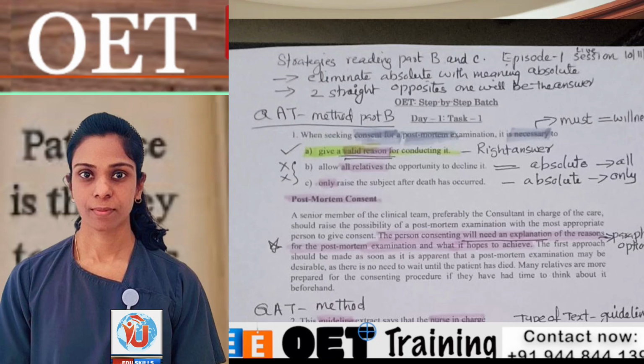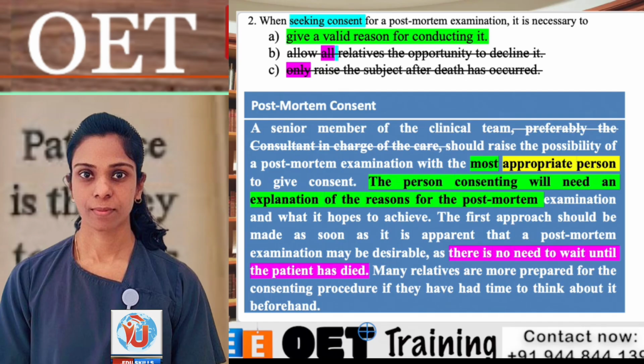Those paraphrased words automatically give the answer A, the valid reason for conducting it. We have to explain to the person consenting.